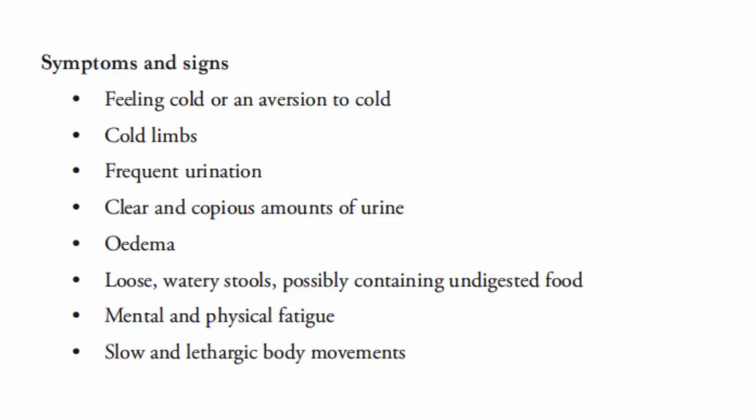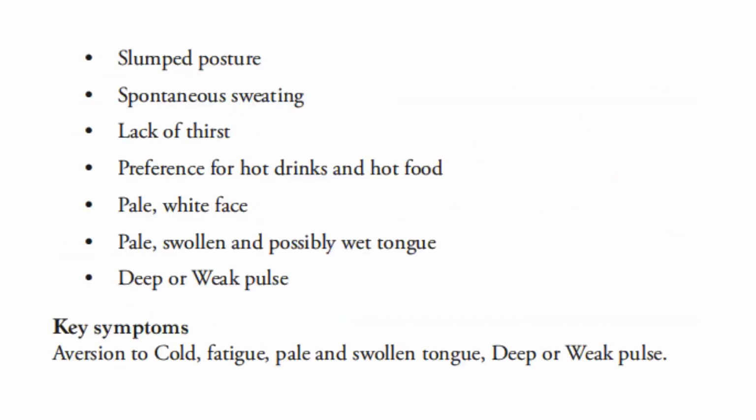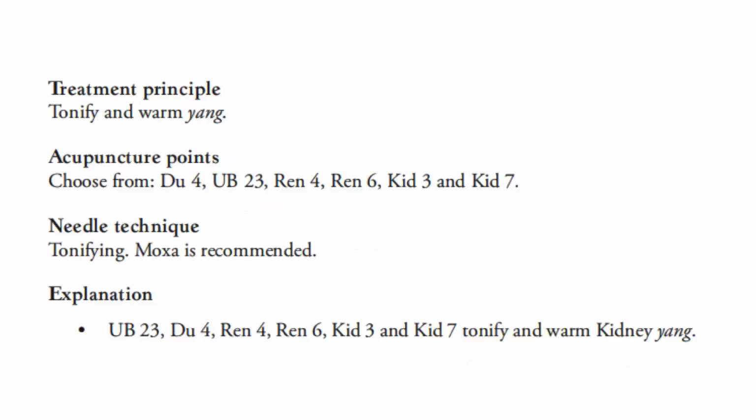or congenital weakness. Symptoms and signs are feeling cold or aversion to cold, cold limbs, frequent urination, clear and copious amounts of urine, edema, loose watery stools, possibly containing undigested food, mental and physical fatigue, slow and lethargic body movements, slumped posture, spontaneous sweating, lack of thirst, preference for hot drinks and hot food, pale white face, pale swollen and possibly wet tongue, deep or weak pulse. Key symptoms: aversion to cold, fatigue, pale and swollen tongue, deep or weak pulse.